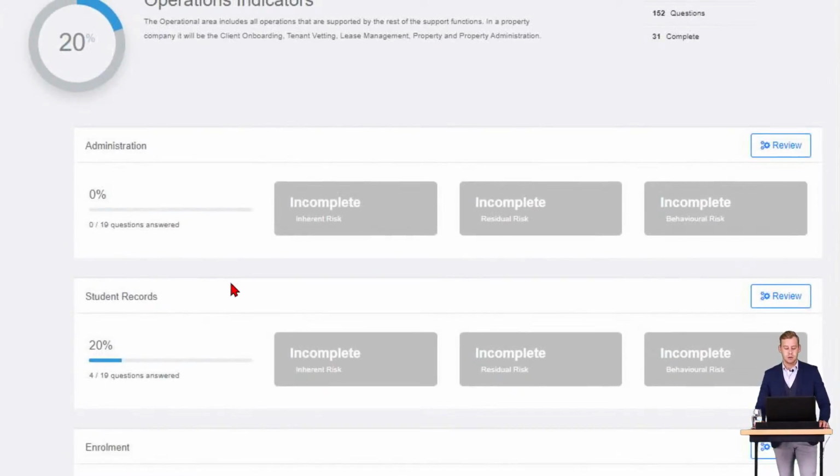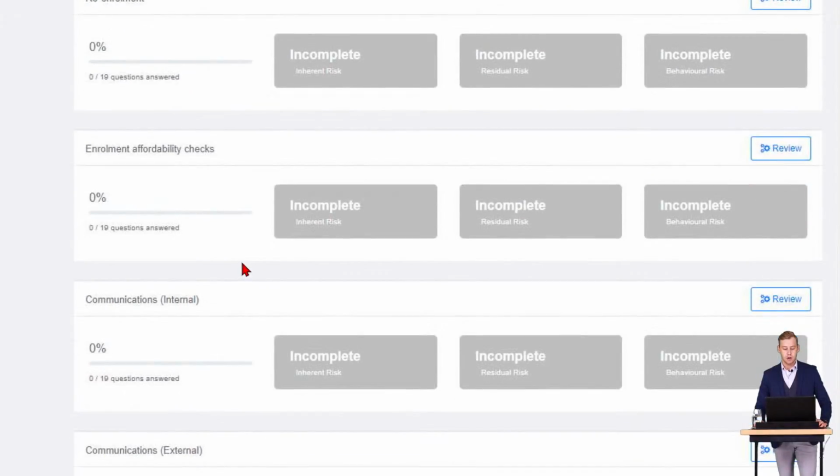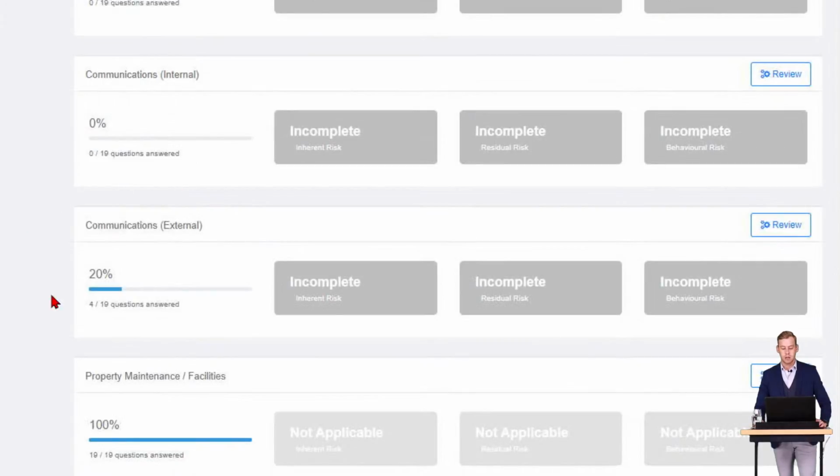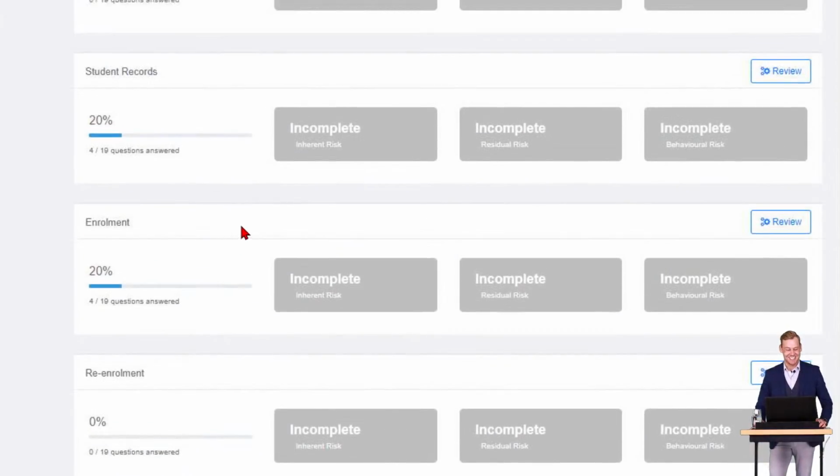We're going to go through student records, like I said. We're going to go through enrollment, and we're going to go through your external communications right over there. You can see I've already started. I didn't want to type this morning. I was a little bit lazy. Actually, it just makes things a little bit simpler because I type very badly on screen.